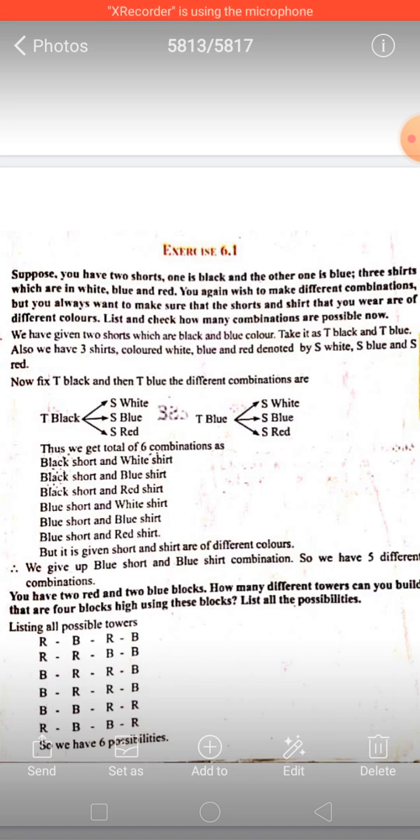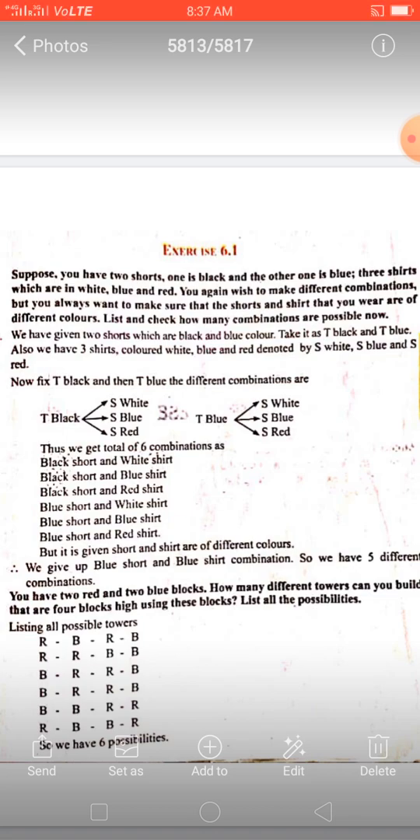You again wish to make different combinations, but you always want to make sure that the shorts and shirt are of different colors. List and check how many combinations are possible now. Which means what? Different colors of shirt, different colors of shorts. That's it. So if you wear a black shirt, then you have to wear a white shirt. And if you wear a black shirt, then you have to wear a blue shirt. So that's it, like that.